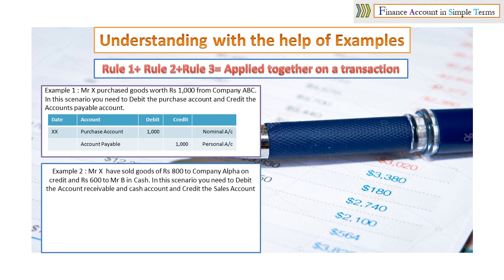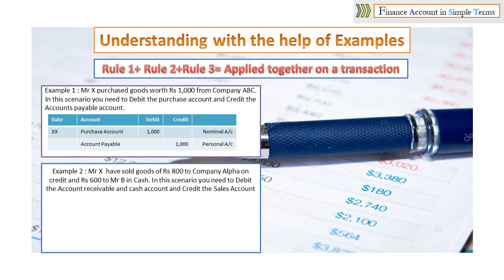In another example, Mr. X has sold goods of rupees 800 to company Alpha on credit and rupees 600 to Mr. B in cash. In this scenario, you need to debit the accounts receivable, debit the receiver as per rule 1, and the cash account, debit what comes in as per rule 2, which is a real account, and credit the sales account, credit income and gains as per rule 3, which is a nominal account.